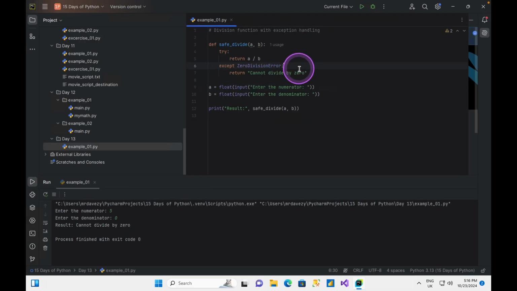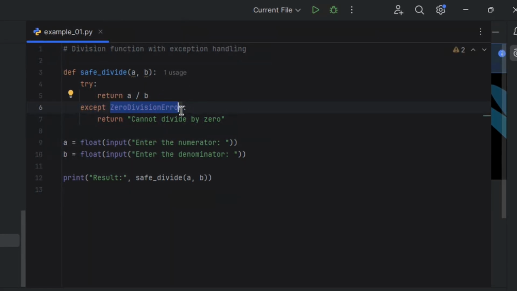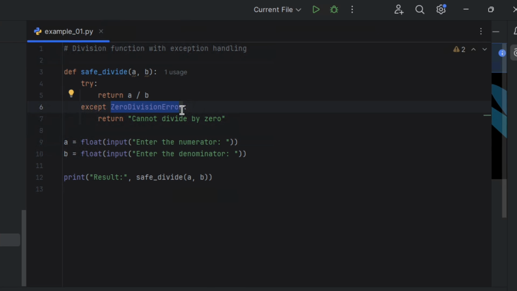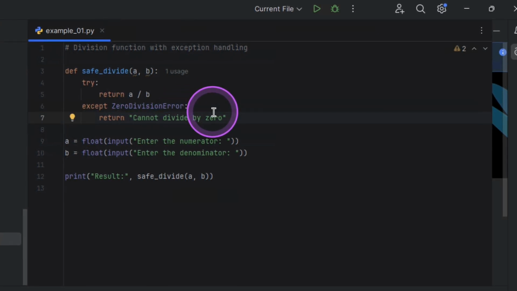Just to show you that because we did not provide any other exception for it to catch, if I enter an invalid number, I'm going to just get the program to crash because I did not take care of that exception.